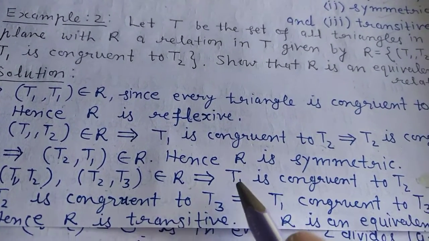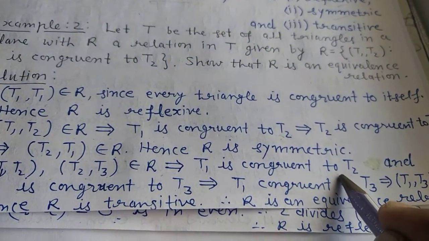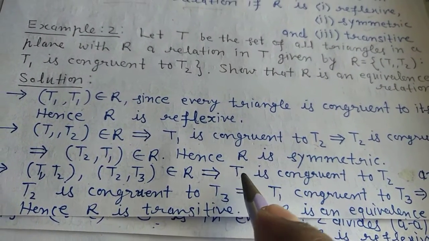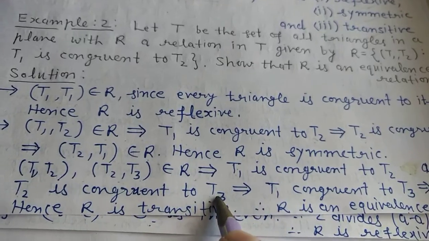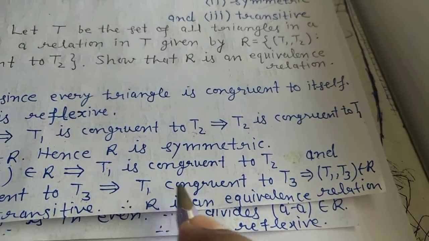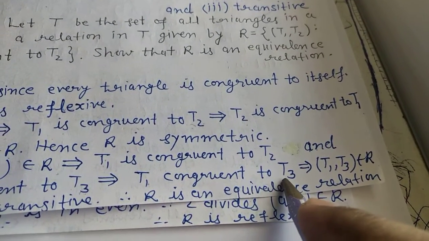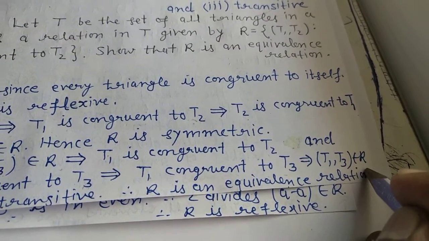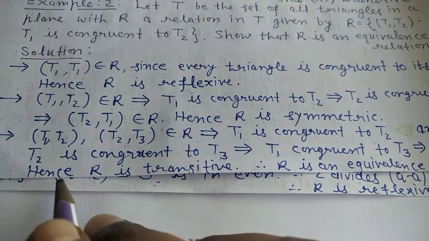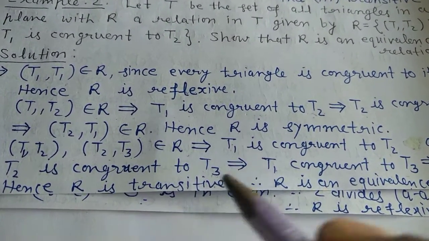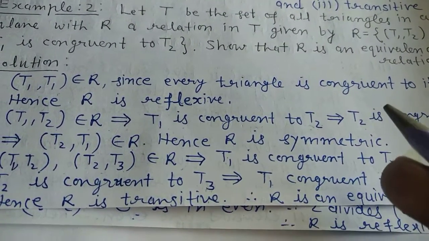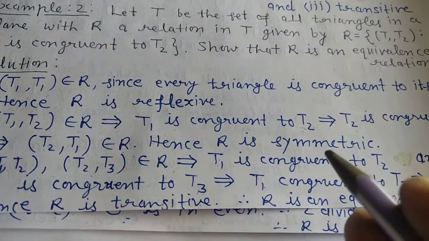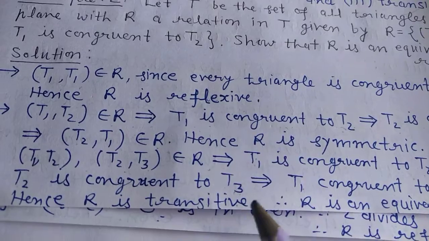So if T1 triangle is congruent to T2 triangle and T2 triangle is congruent to T3 triangle, you can understand that T1 triangle is congruent to T3. So this can be written this way, (T1, T3) belongs to R. So R is transitive. Yes, T1 congruent T2, T2 congruent T3, therefore T1 congruent T3 shows it is a transitive relation.